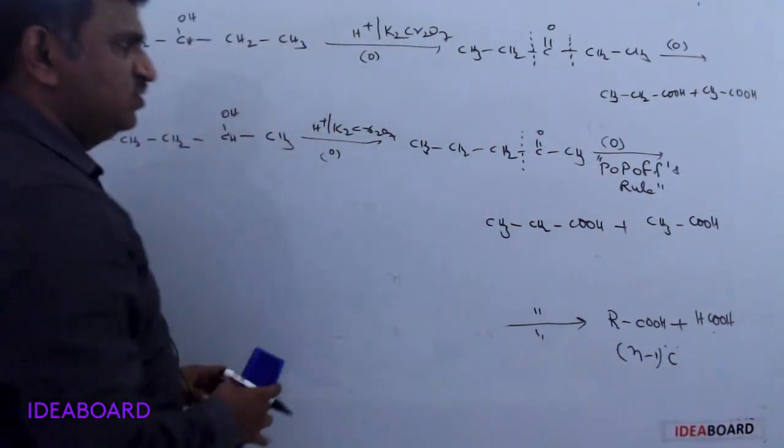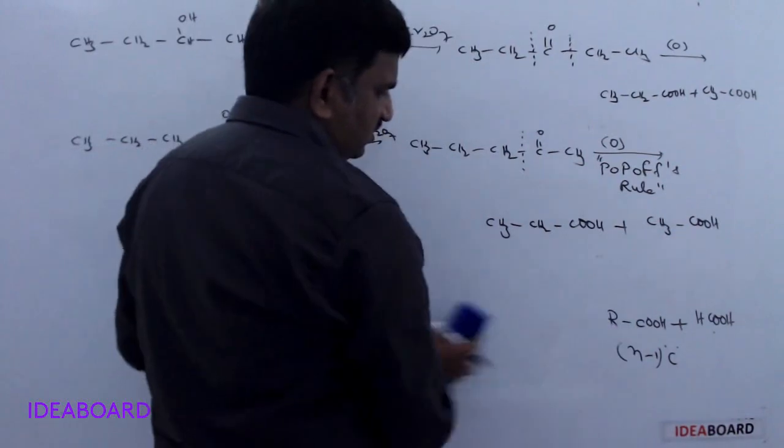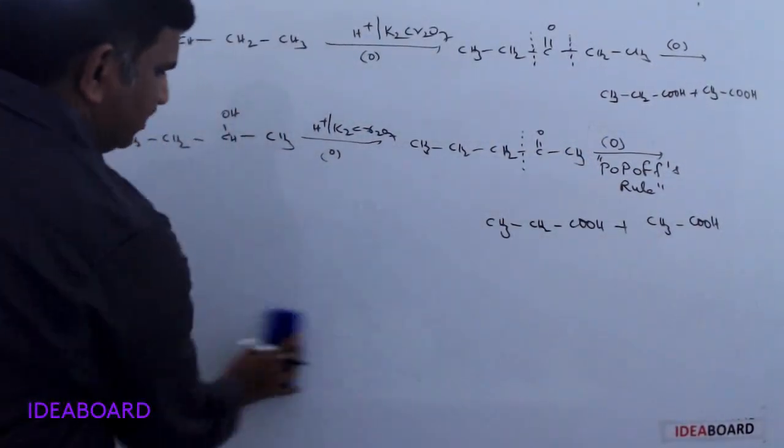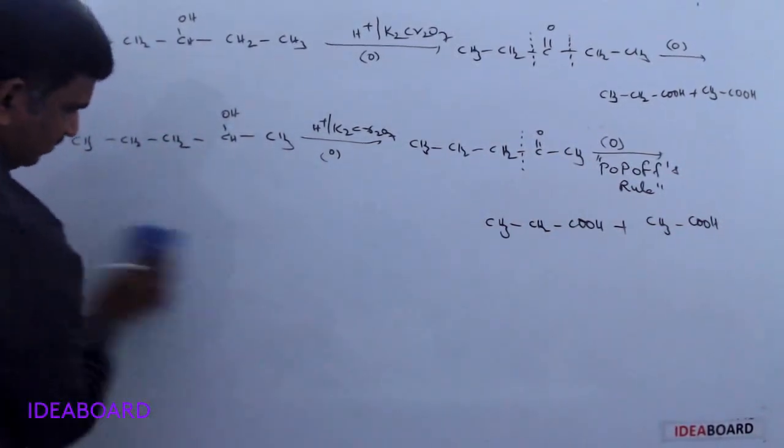And ketone to carboxylic acid normally doesn't occur at room temperature. High temperature conditions are required.